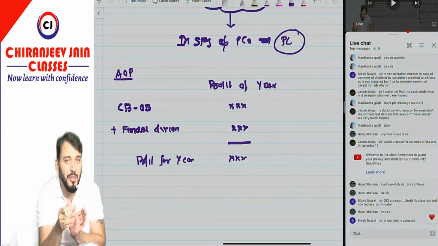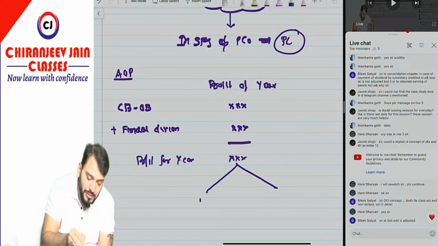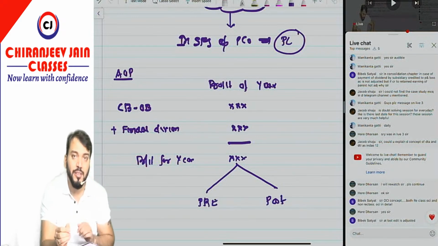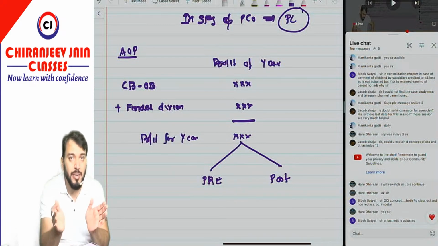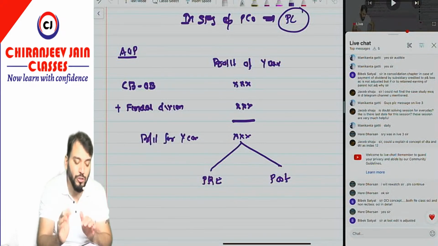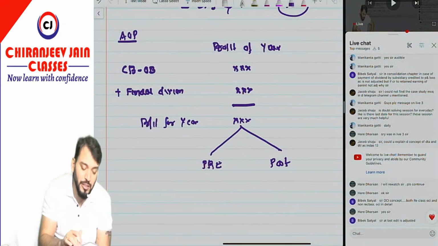And if the shares were acquired during the year, then out of this profit, there will be some pre-acquisition profit and some post-acquisition profit. So you need to allocate as per the time ratio given, the time ratio of pre and post-acquisition profit. This becomes the analysis of profit. Have you understood this point?